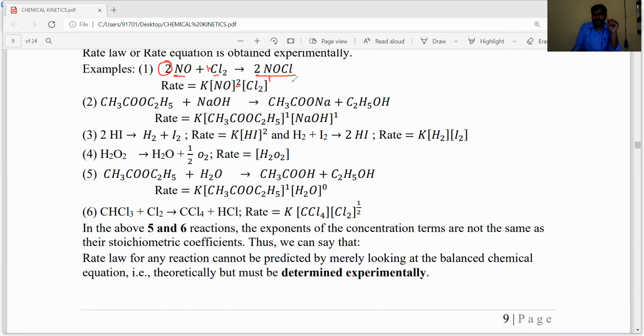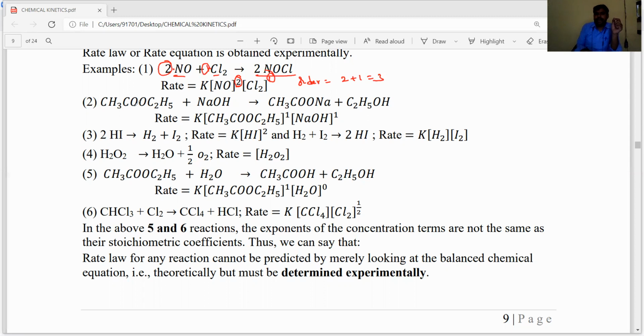Then here the order is 2 plus 1 is equal to 3. And here the concentration of NO, the power is raised by 2, it is equal to the stoichiometric coefficient of reactant NO, and the chlorine concentration power is also 1, it is equal to the stoichiometric coefficient.